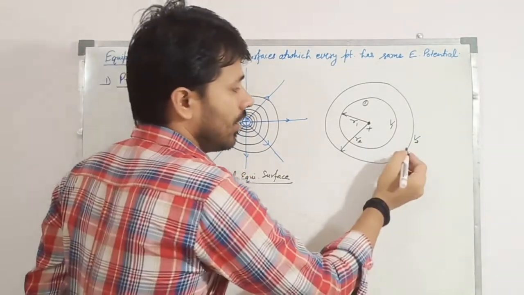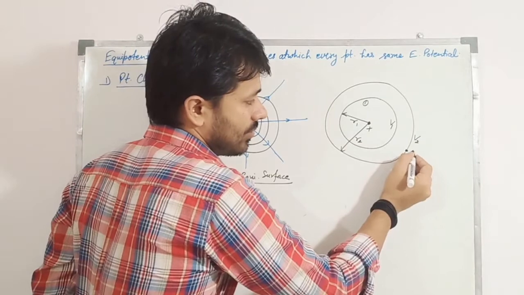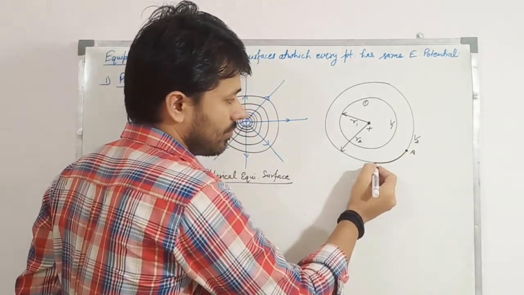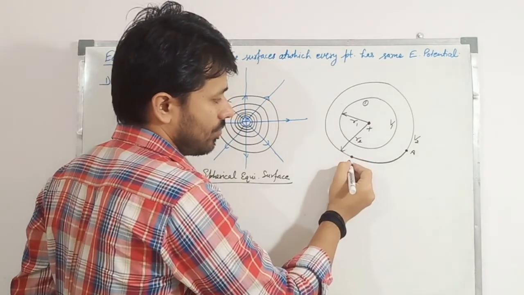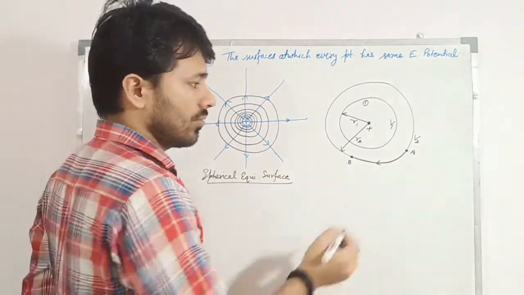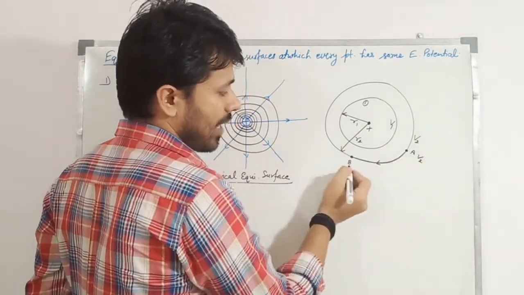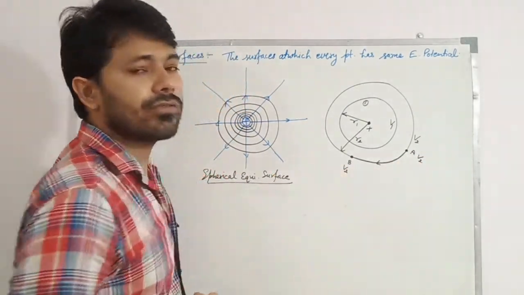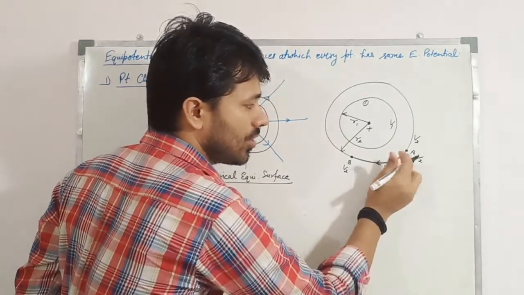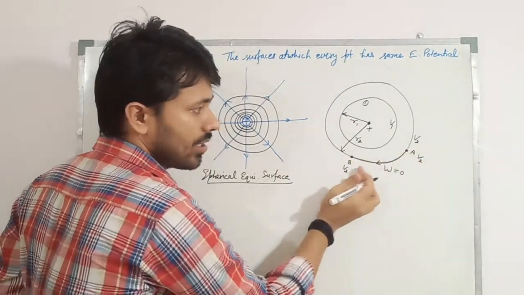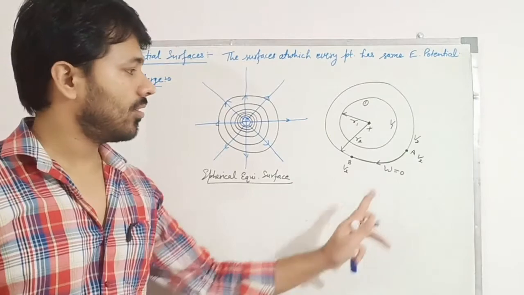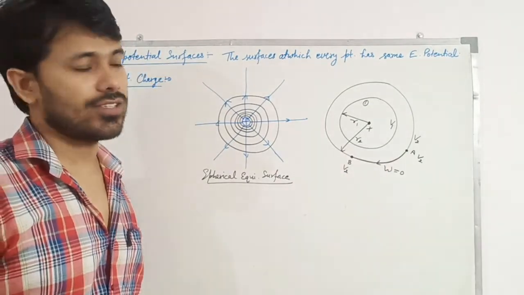If we take a charge at point A and move it from A to point B, at point A potential is V2, at point B potential is also V2. Then work done is 0 in taking from A to B, because on an equipotential surface there is no work done in taking a charge, right?